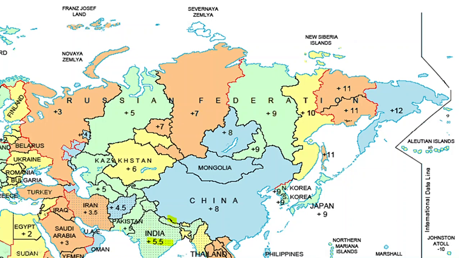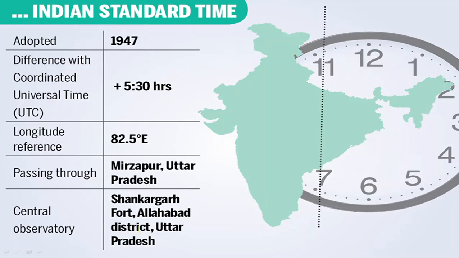We have countries with the same time zone, like Saudi Arabia UTC plus 3, and Russia UTC plus 3. Okay, so we talked about different time zones of the world. UTC plus 2 for Egypt. Okay, so Pakistan UTC plus 5. There are different time zones.